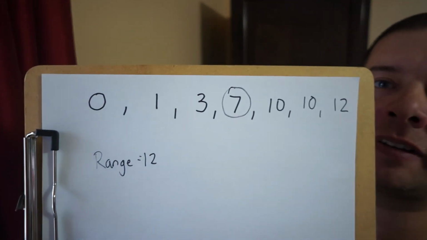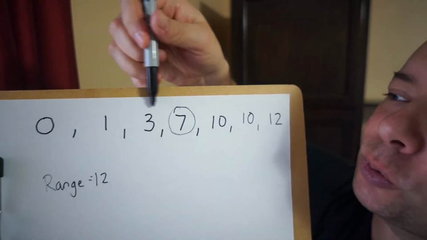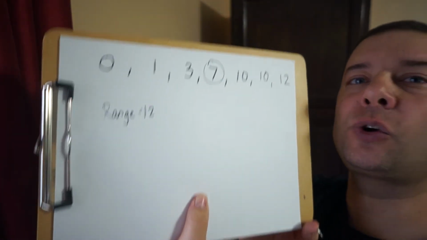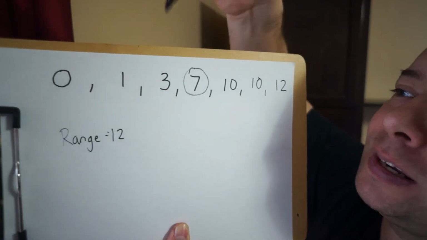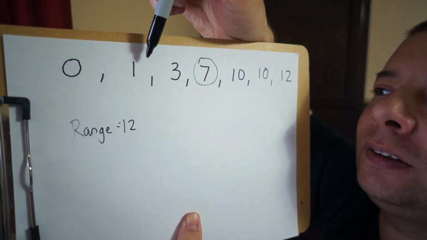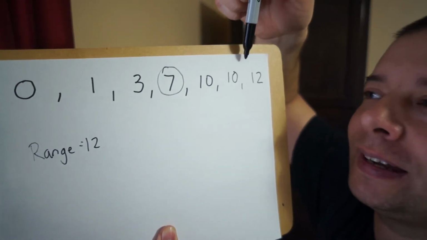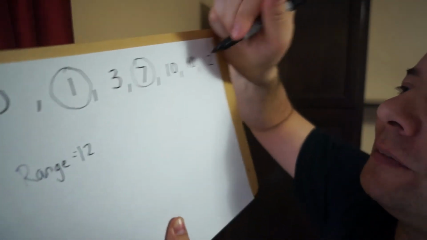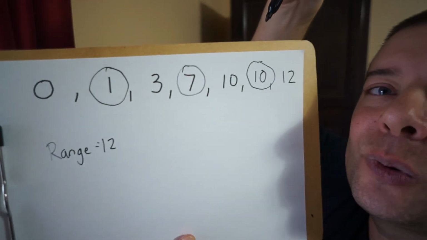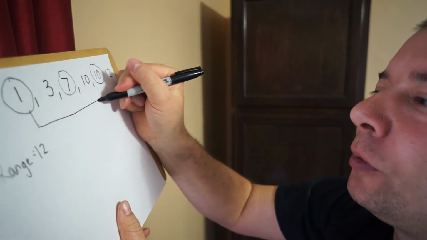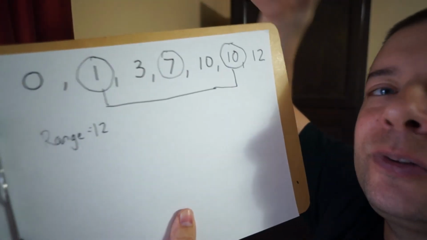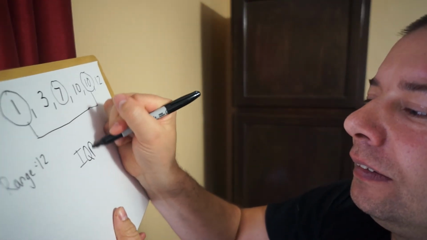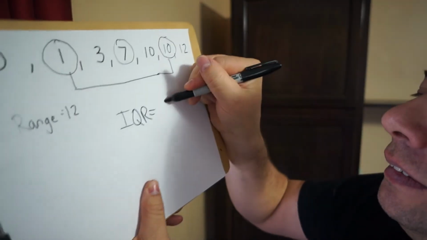We could also call it quartile 2, because everything over here is quartile 1, and everything over here is quartile 3. In order to figure out the interquartile range, I need to figure out the median of my first quartile and the median of my third quartile. I've got 1, which is the middle of quartile 1, and 10, which is the middle of quartile 3. I'm going to figure out the range between those two. The difference between 10 and 1, the IQR, or interquartile range, would be 9.